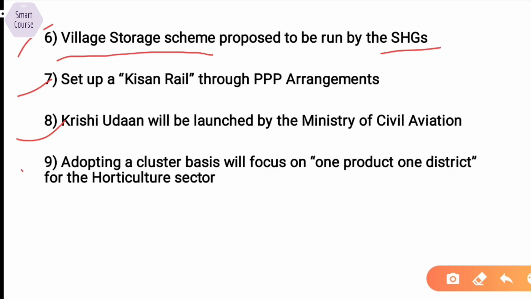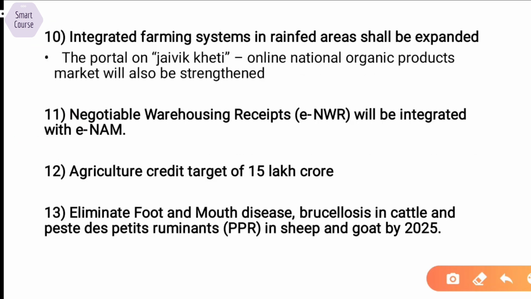Ninth is adopting a cluster based focus on one product, one district. So the government is planning to allot one product to one district in which they will specialize and develop the whole ecosystem around it. So this will help us develop specialization of our efforts towards producing one single product in one district. So the 10th one is integrated farming systems in rain-fed areas shall be expanded.